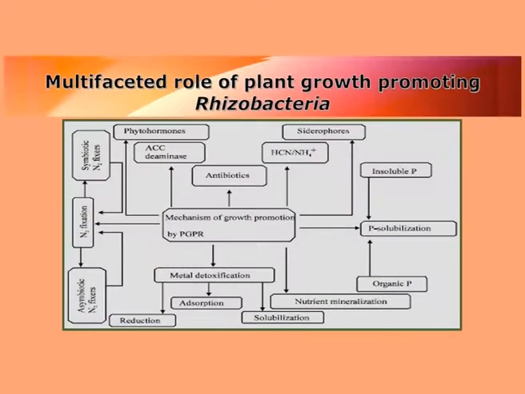Like if it is a rhizobacteria, it will promote the growth promoting substances, it will result in the production of antibiotics, it will promote the production of phytohormone, it will help in nitrogen fixation, it will promote solubilization and adsorption of different nutrients, it will help in solubilization of phosphate, and also it will result in iron absorption via siderophore. So in other words, it is because of the rhizobacteria which is invading the plant cell that it could do so many activities.